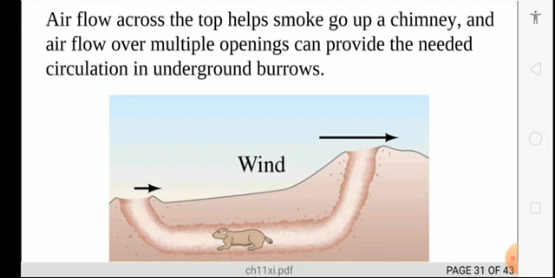The air flows across the top of the chimney, which helps to draw smoke up the chimneys, and hence a flow through multiple openings can be provided as needed. See here one example. What happens? The wind remains at a certain temperature because it is just moving and does not leave that tunnel. So here it is warm or cold as per convenience.